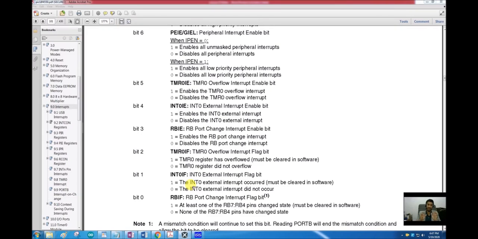It is a flag. But once we have checked, once we have performed our function based on the condition of that flag, then we need to clear it manually to let the processor know that okay, we addressed and we serviced the interrupt that occurred because this flag was 1. So now it is 0. Now we have already completed the task.